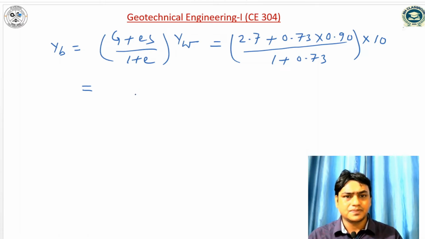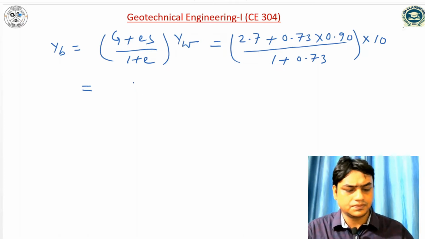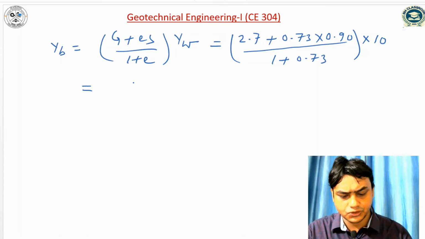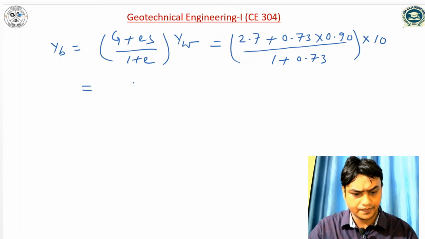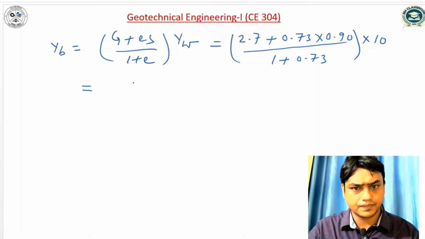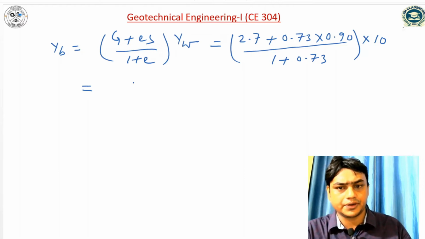So the value is coming as 2.7 plus 0.73 into 0.9 divided by 1.73 into 10. So it is coming 19.41 kilonewton per meter cube.